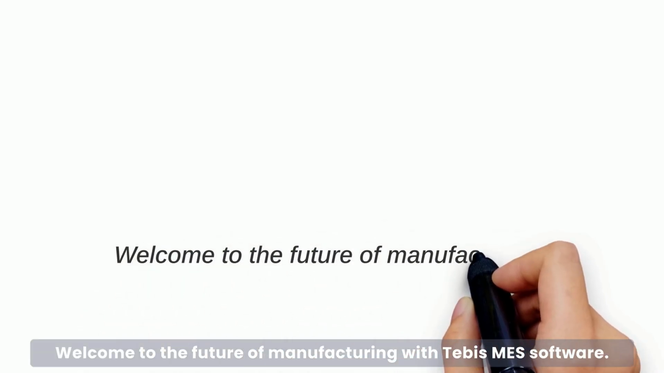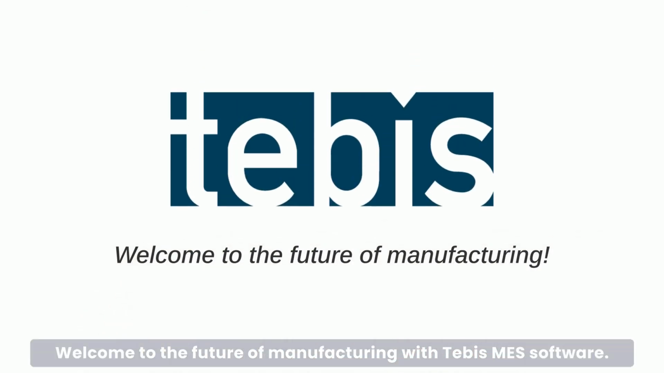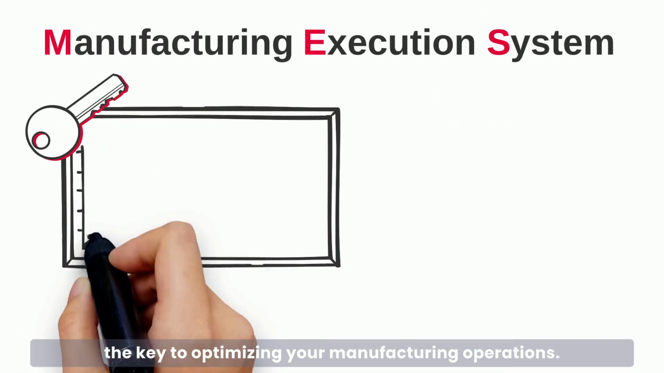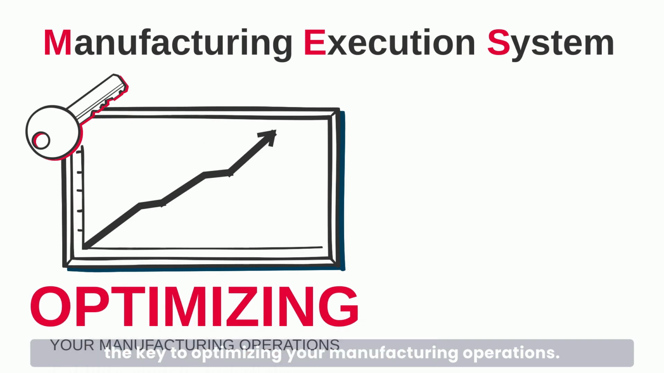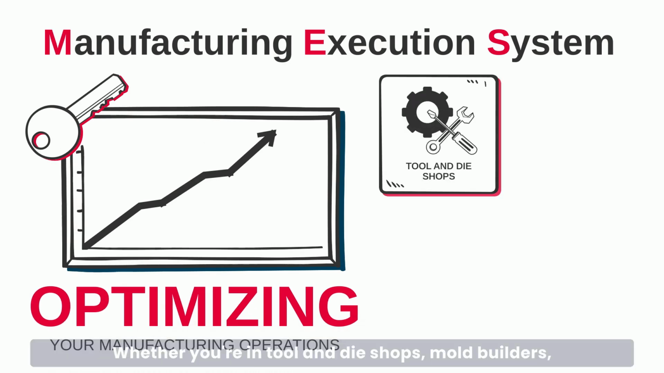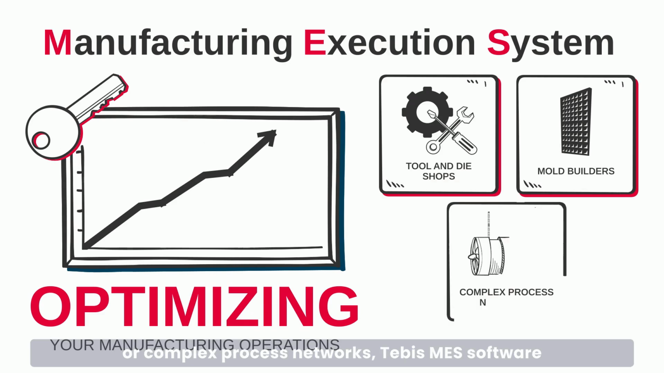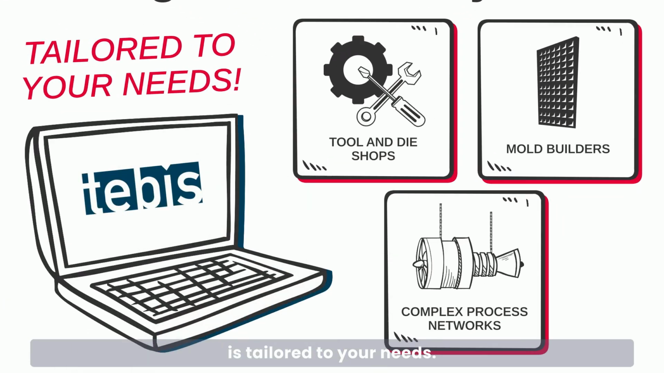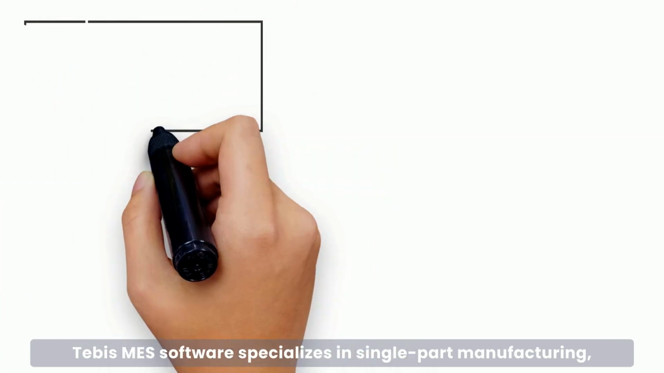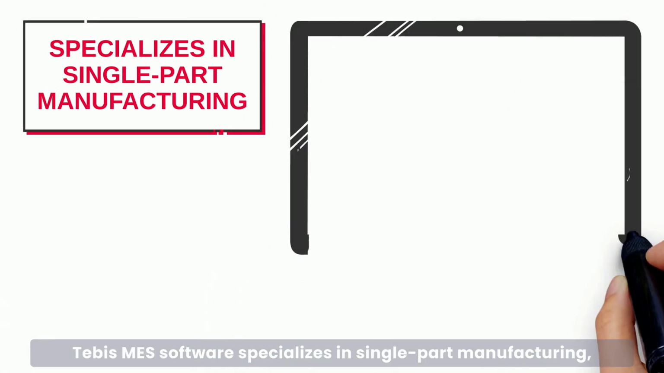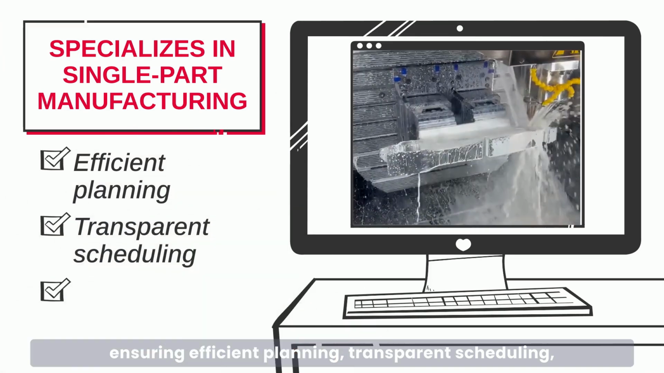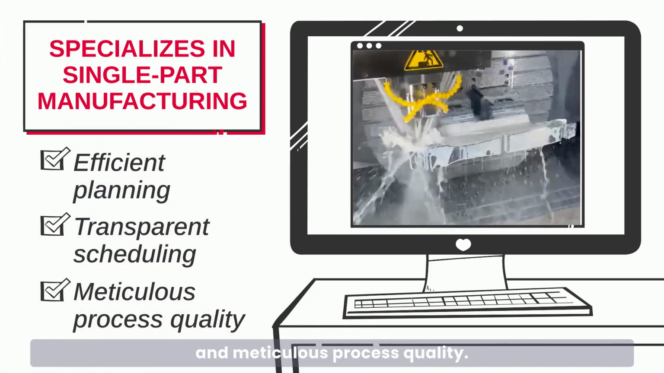Welcome to the future of manufacturing with Tebis MES software. MES, or Manufacturing Execution System, is the key to optimizing your manufacturing operations. Whether you're in tool and die shops, mold builders, or complex process networks, Tebis MES software is tailored to your needs. Tebis MES software specializes in single-part manufacturing, ensuring efficient planning, transparent scheduling, and meticulous process quality.